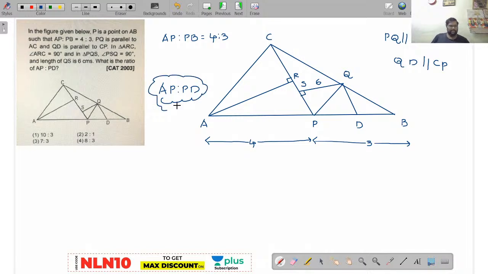Now let us see how many can answer this. Again, one basic property that we can use here to solve this question very easily, and I have discussed that property with you.